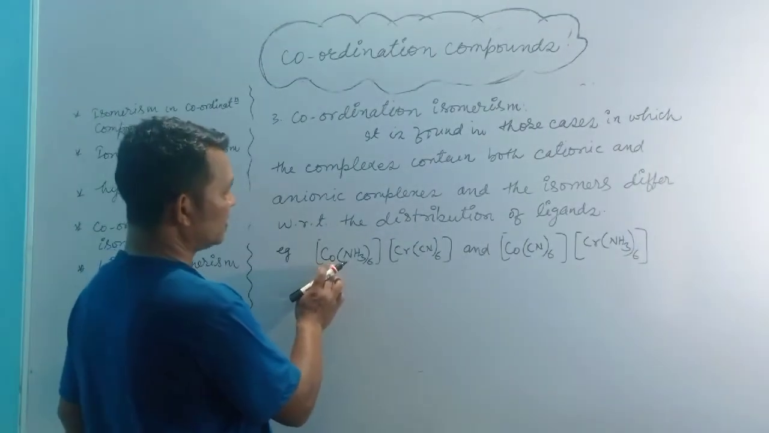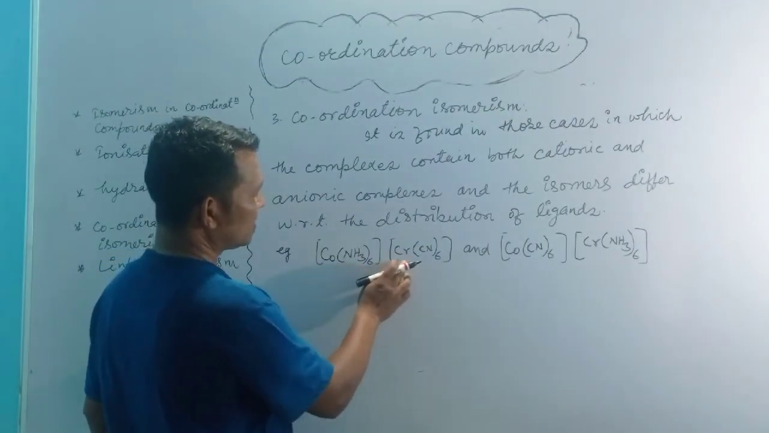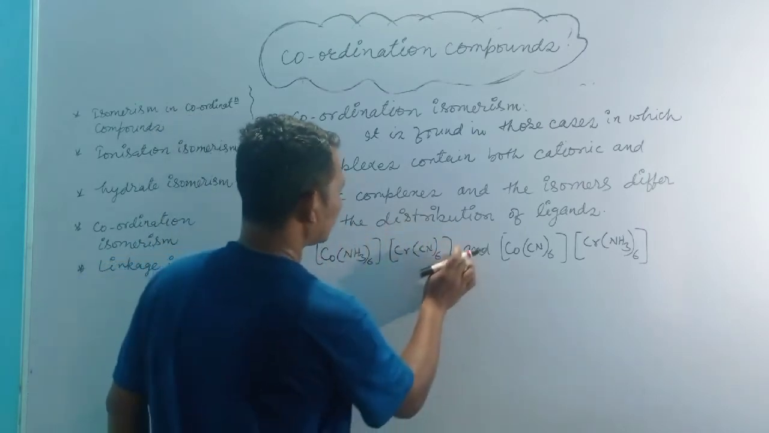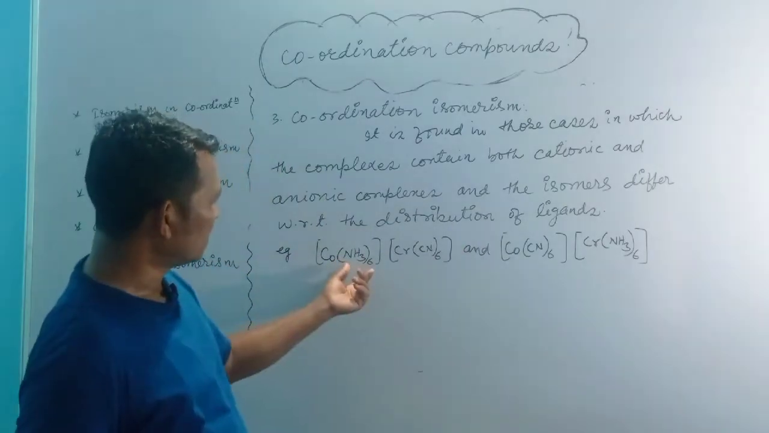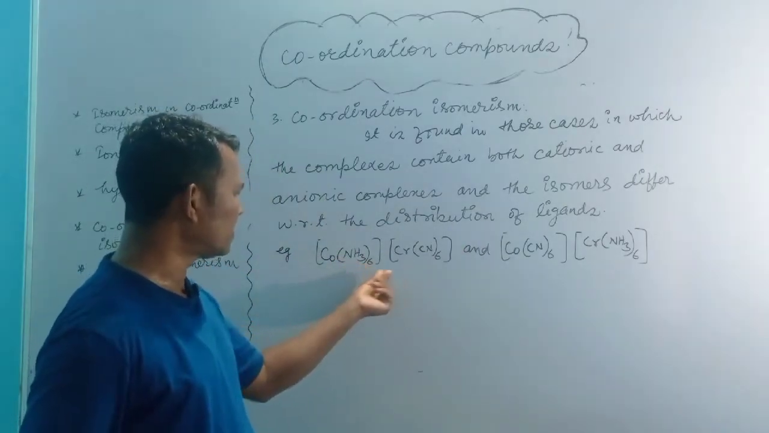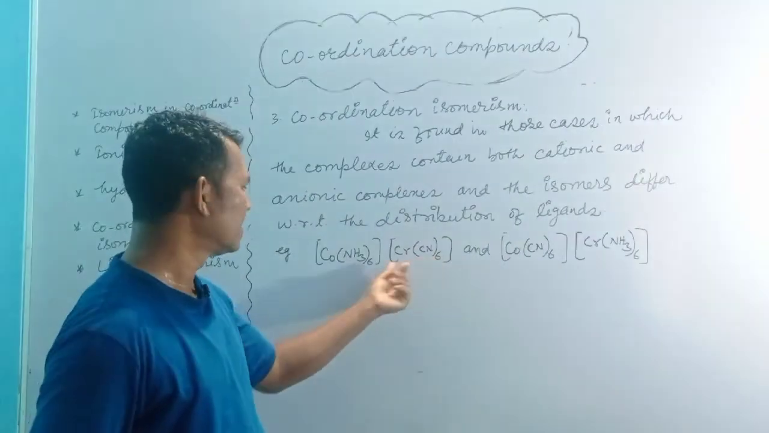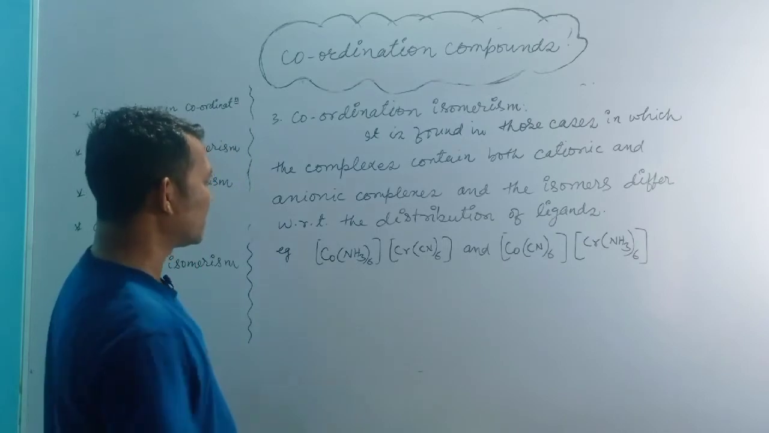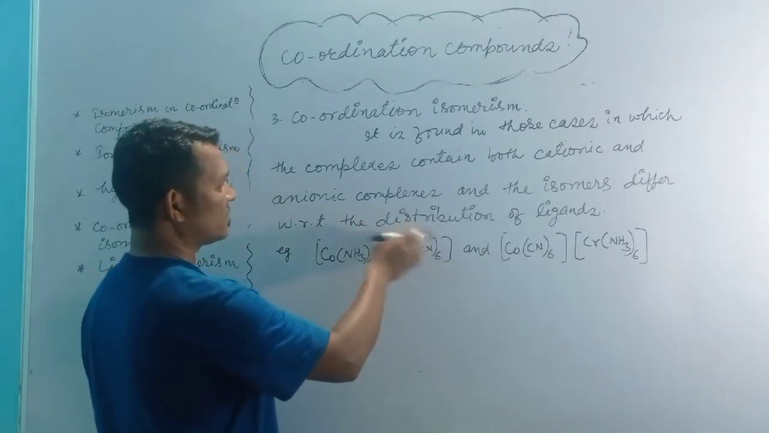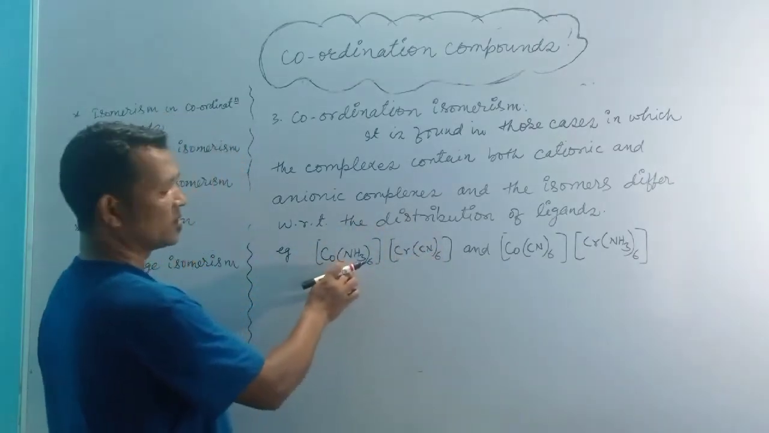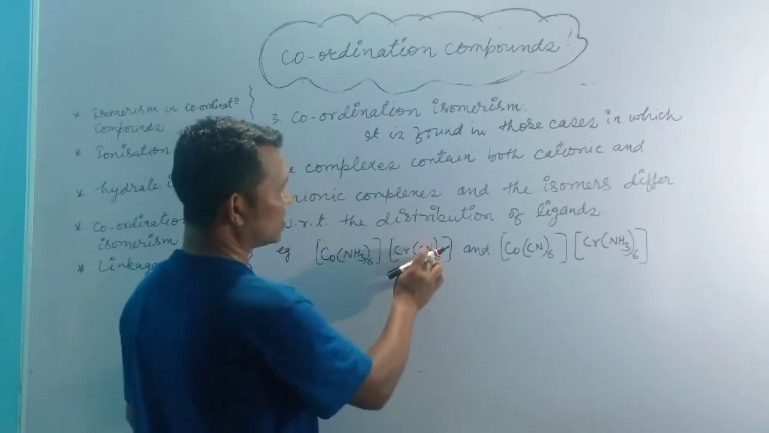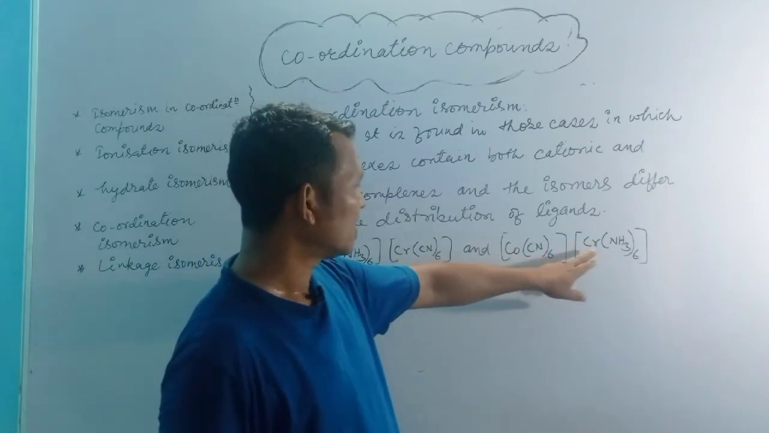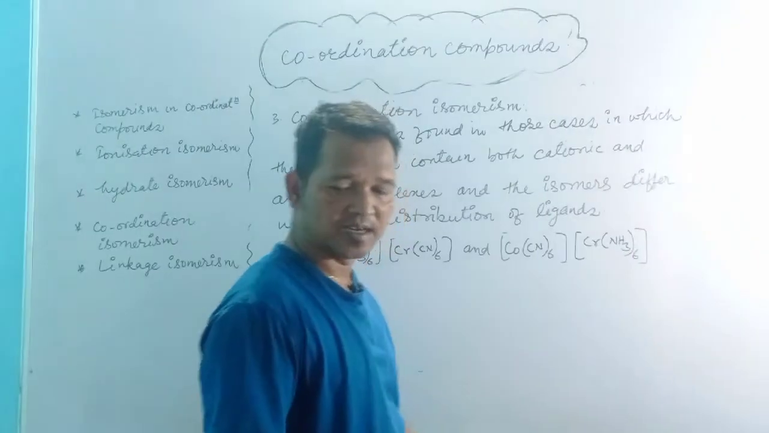For example, Co(NH3)6 and Cr(CN)6. These behave as one complex. So here it is the cationic complex, and it is the anionic complex. Now in its isomer, there will be an exchange of ligands. Cyanide will come with cobalt and NH3 will go with chromium. So we get Co(CN)6 and Cr(NH3)6.